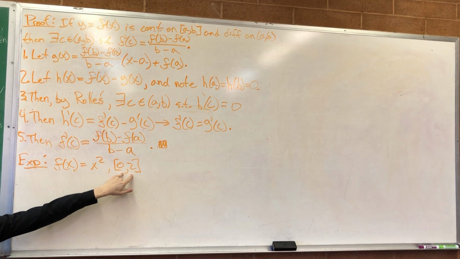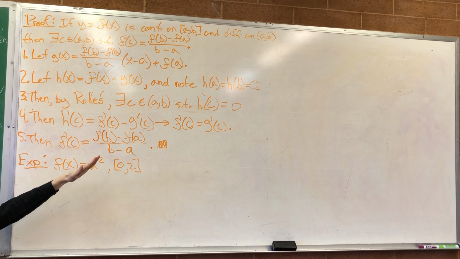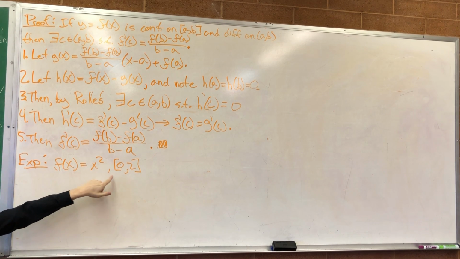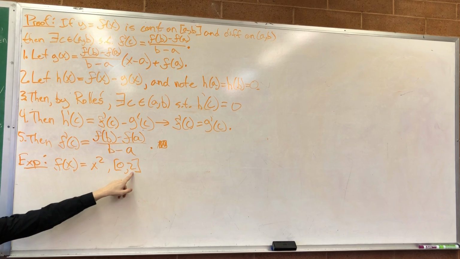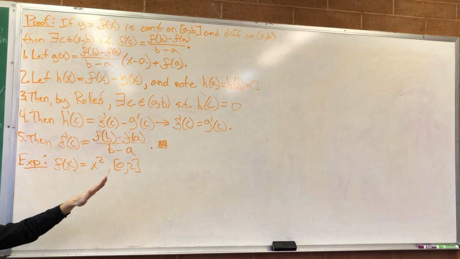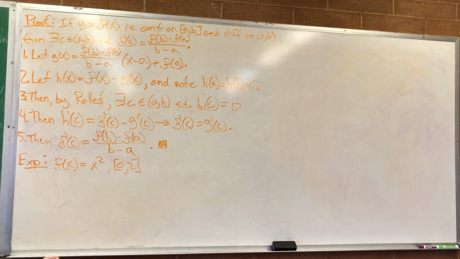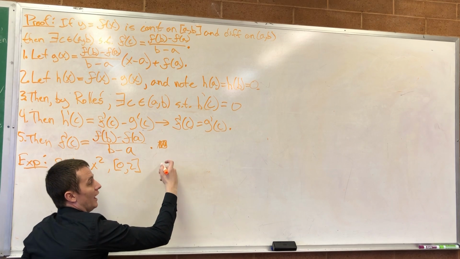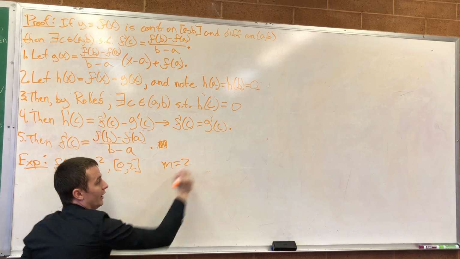2x. What's the average slope of the function? Where does it start? What's the height of the function at 0? 0. What's the height of the function at 2? 4. So what's the average slope of the function? 4, but divided by 2, which is 2. So the average slope, m, is equal to 2.